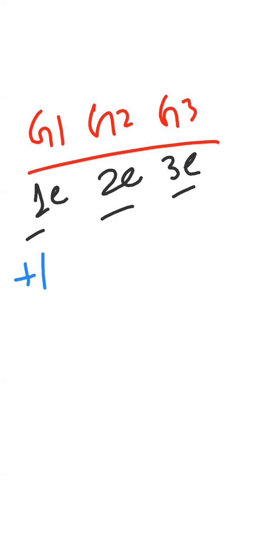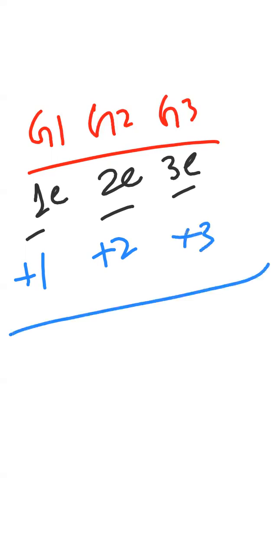Group 2 elements have 2 valence electrons. They will donate their 2 electrons to make a positive 2 ion. Group 3 elements, like the aluminum family. Aluminum has 3 valence electrons. During a reaction, aluminum can donate those 3 electrons to any element, and it will become a positive 3 ion, plus 3.